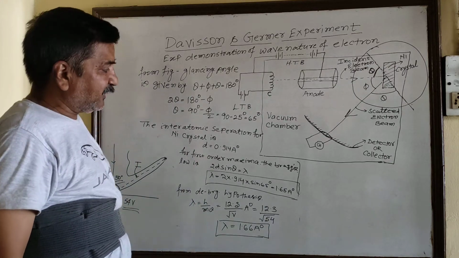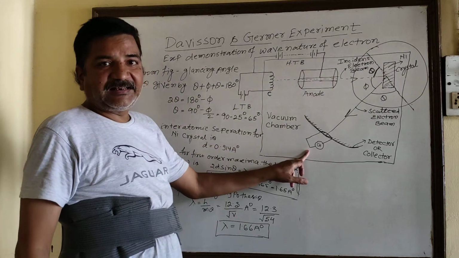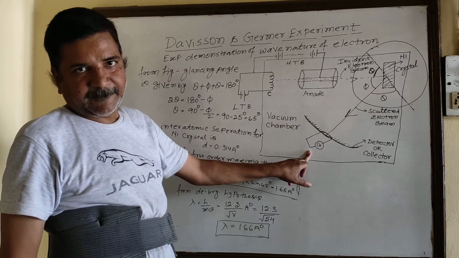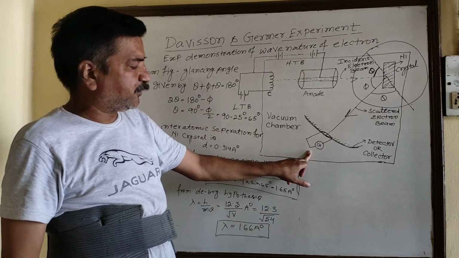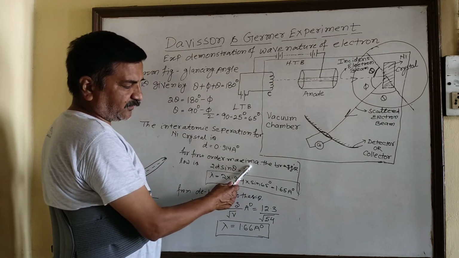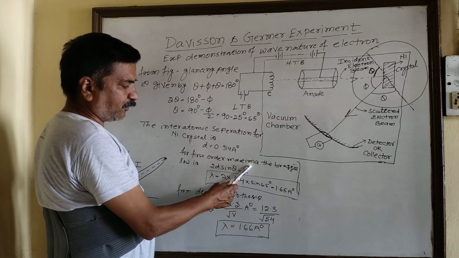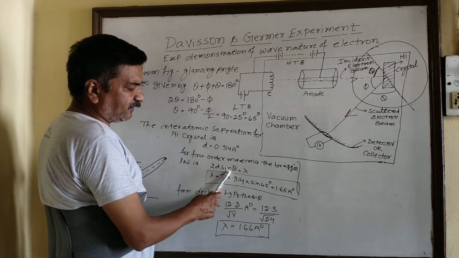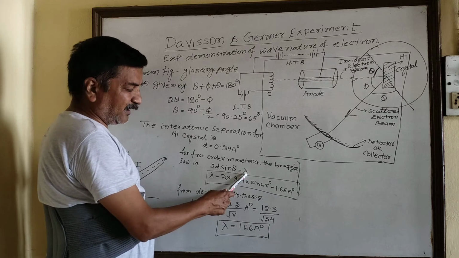And you know that the maximum intensity of light is obtained as a result of constructive interference. For the first order maxima, the Bragg law is given by 2d sin theta is equal to lambda.